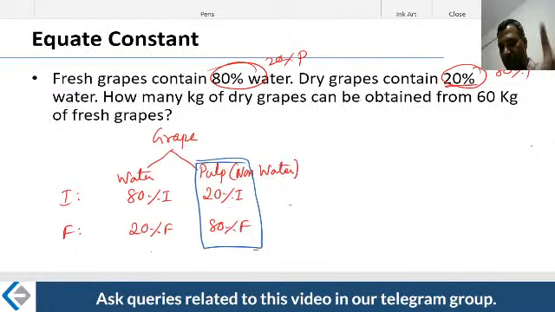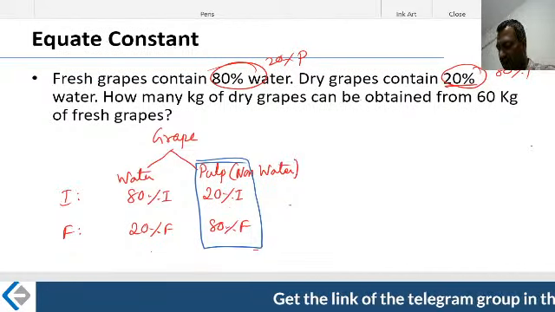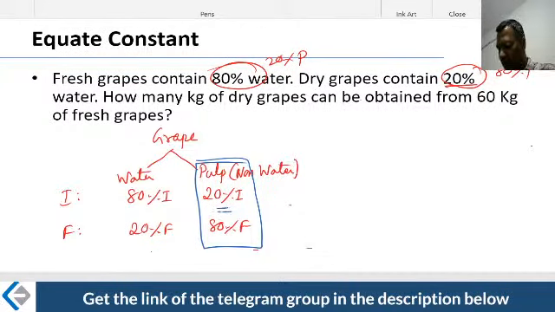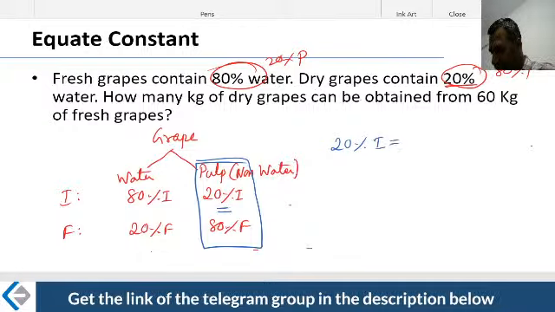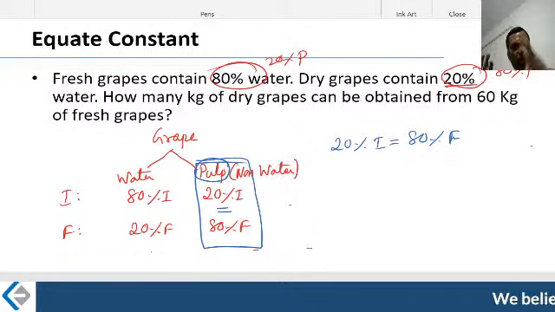Even after finishing that particular product, the pulp did not change. What changed is the water content. Therefore, these two are equal. What you are trying to say is that 20% of I is also equal to 80% of F. Why? Because that is the pulp. Pulp did not change at all.